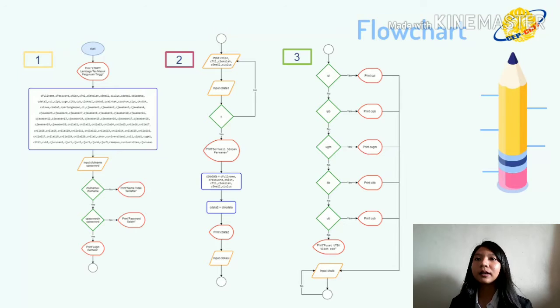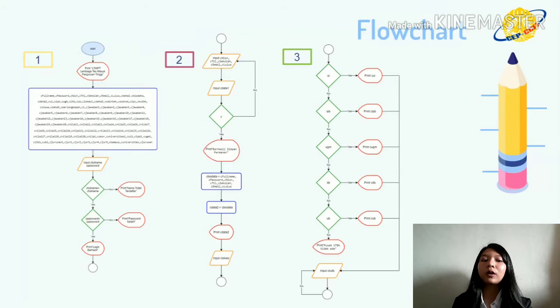And next, variable biodata has variables full name, password, NISN, TTL, sekolah, email, lulus. And next, variable data 2 has variable biodata and prints data 2.